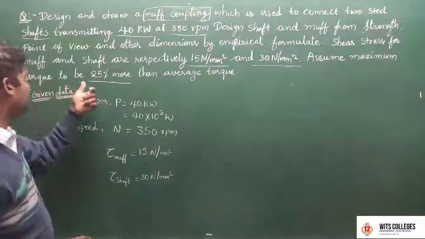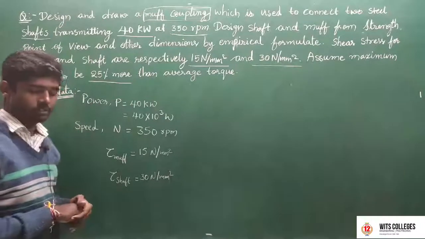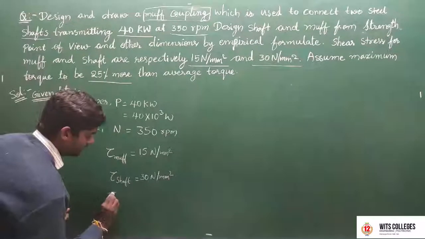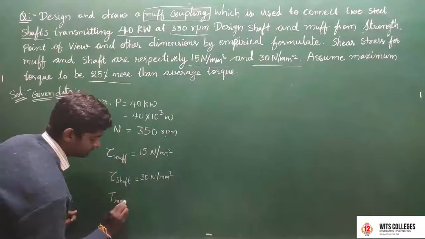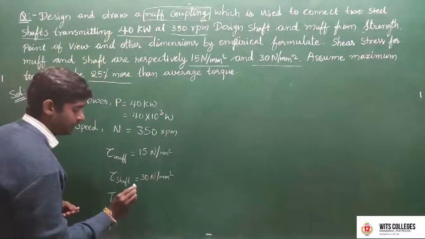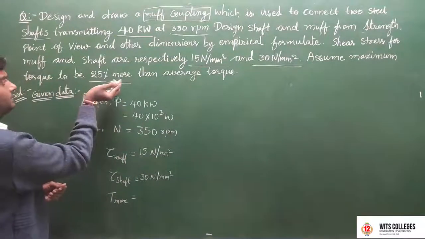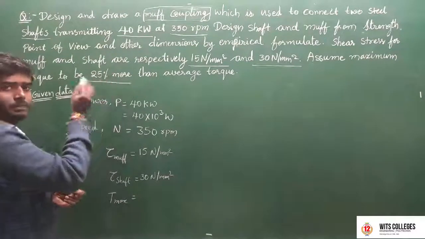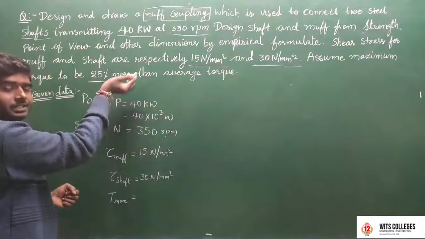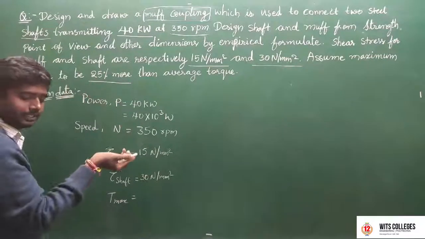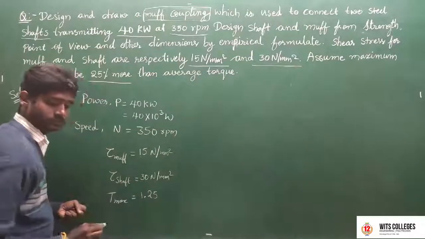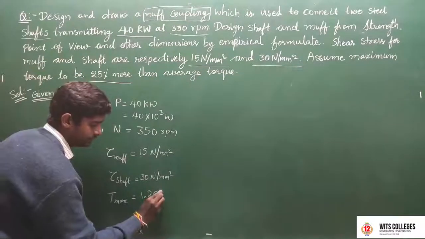Assume the maximum torque to be 25% more than the average torque. So T max is equal to 100% plus 25%, that is 125%, in numerical form 1.25 T average.